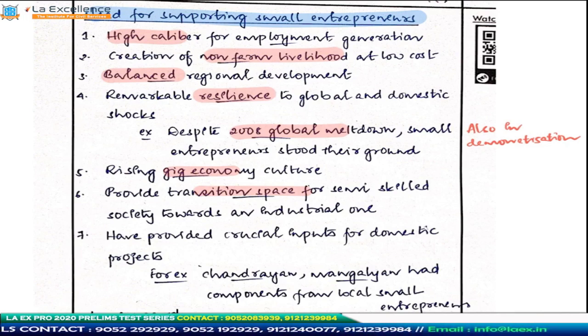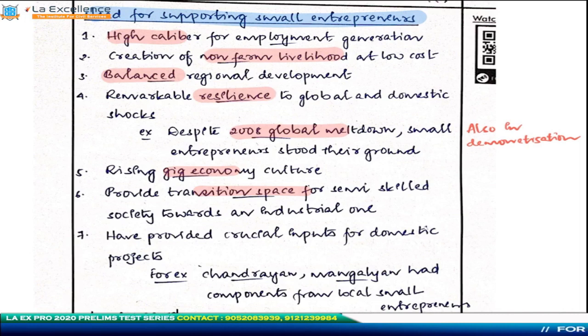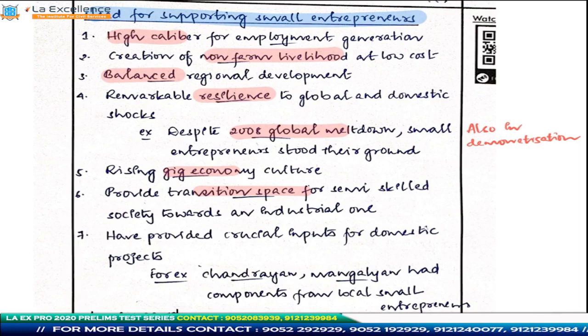These small entrepreneurs basically provide a transition ground. For example, if you want a society to move from an agricultural society to an industrial society, it has to pass through certain phases, and this is that phase. These small entrepreneurs, be it rural or peri-urban, provide that kind of opportunity.